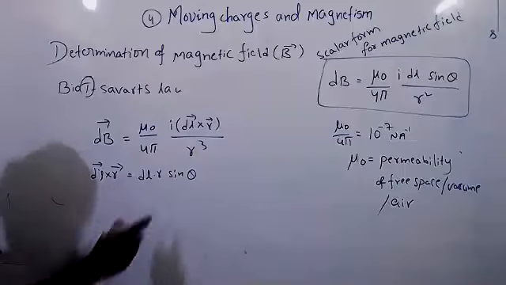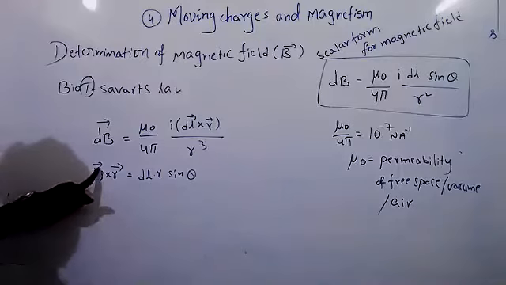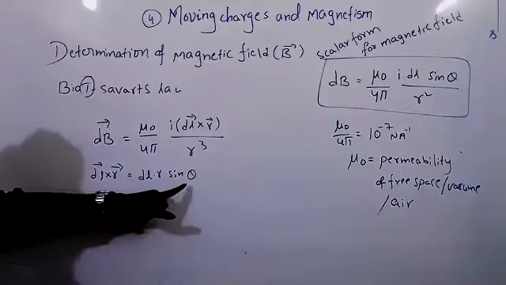If it is the dot product here, you will get the cos theta. It is the cross product. So cross product is a vector product. You will get the sine theta.